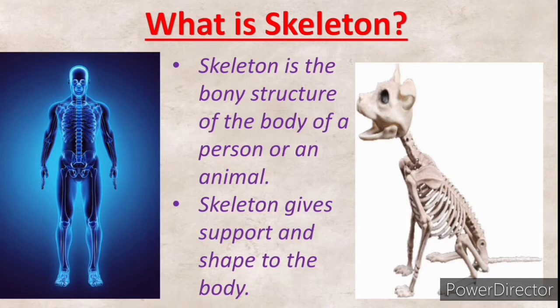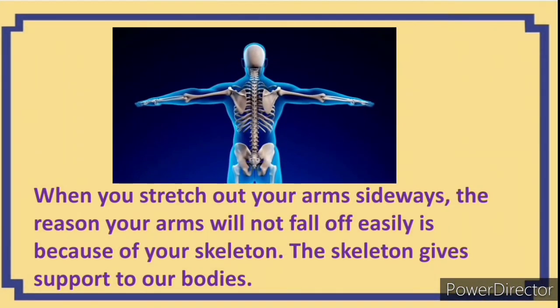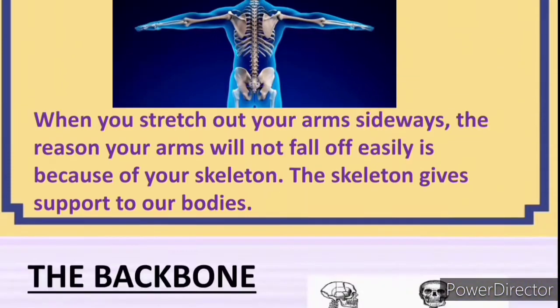A skeleton gives support and shape to the body. Now, as humans, our skeleton is covered by our skin, so our skeleton is internal. Our bones are simply our skeleton. Now, when you stretch your arms sideways, can you do that now? The reason your arms will not fall off easily is because of your skeleton, because the skeleton gives support to our bodies.